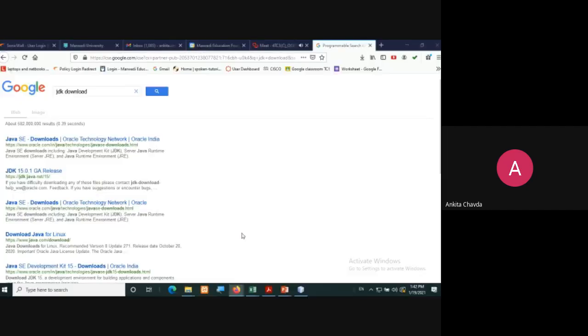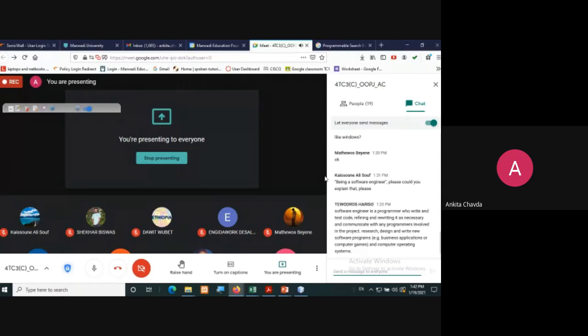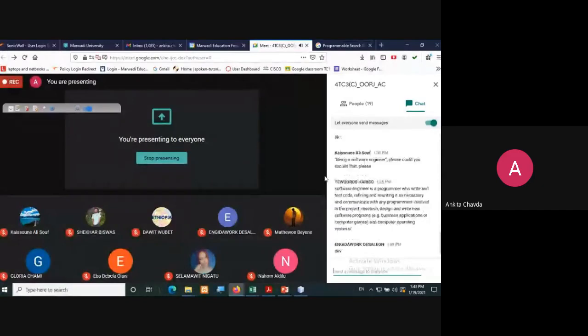You already know this. Where you were writing and running your programs, which editor was it? Generally it was Code Blocks, maybe you have used this.